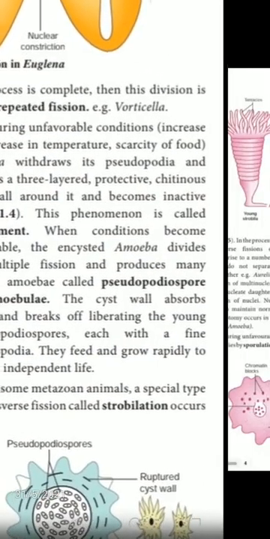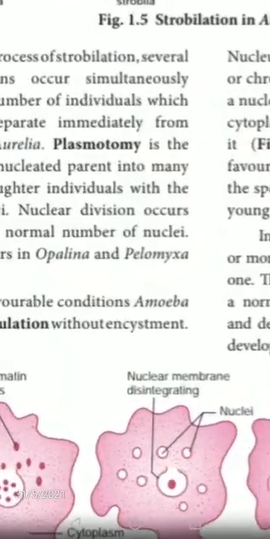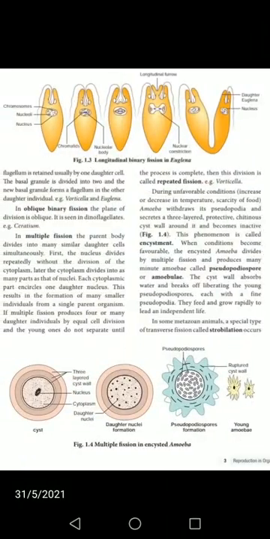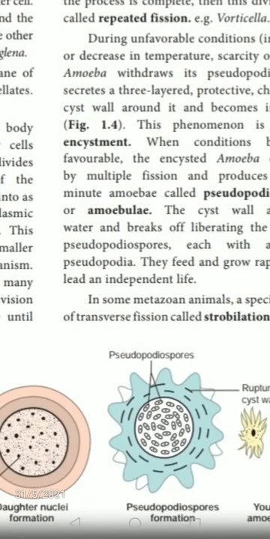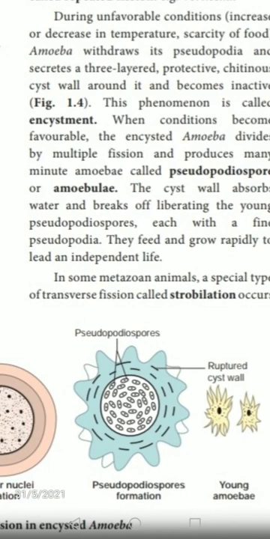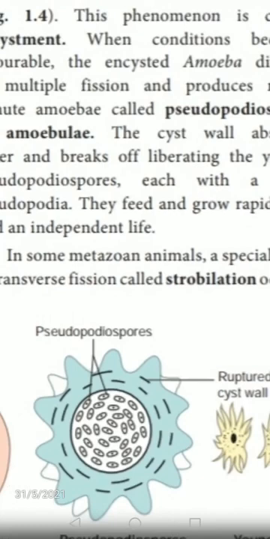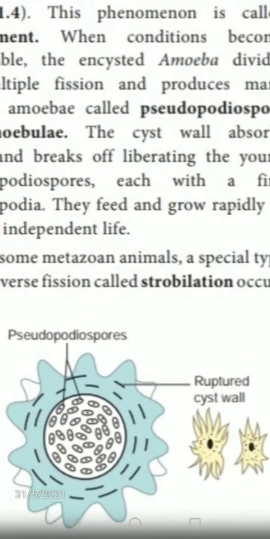The next topic we'll see is strobulation. What do you mean by strobulation? The transverse fission which occurs in an organism, that is what we call strobulation.